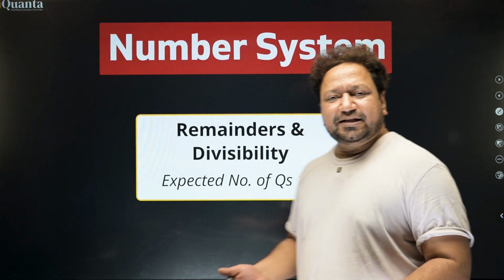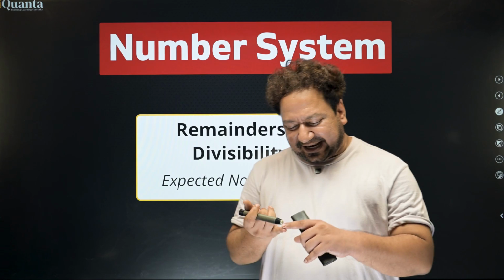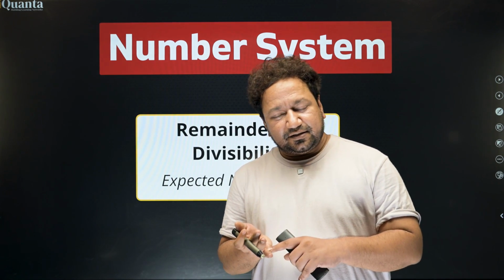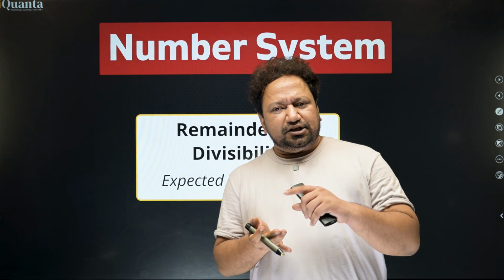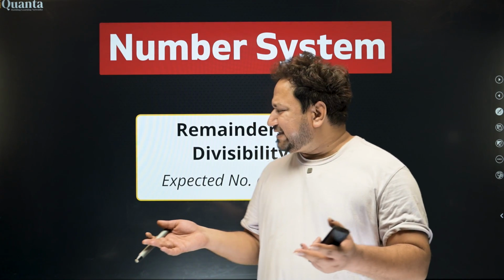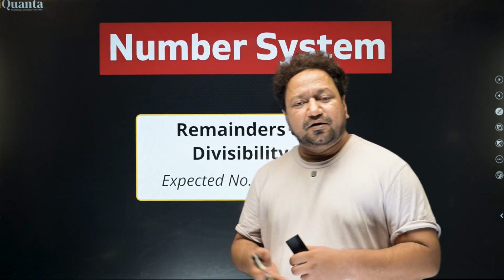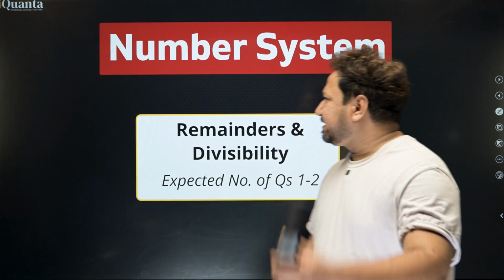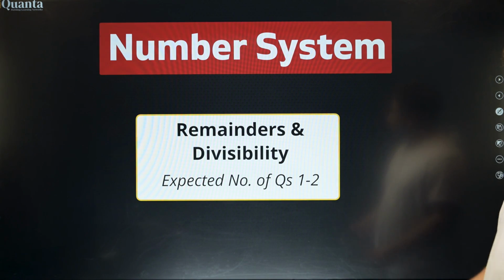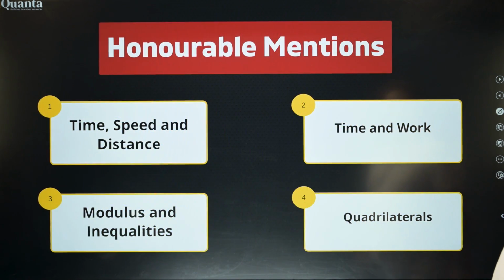In remainders, there are multiple things. Divisibility rules, cyclicity of remainders, last digit, last 2 digits, Chinese remainder theorem, which is actually Bodhayan Sutra, Wilson's theorem, Fermat's little theorem, multiple things. Modulo functions also come in remainders and divisibility, cannot leave that.